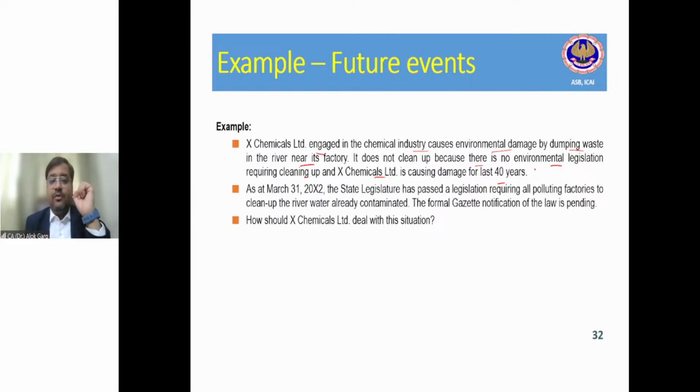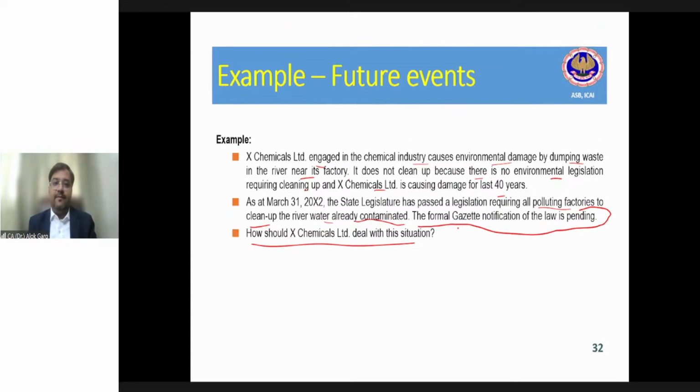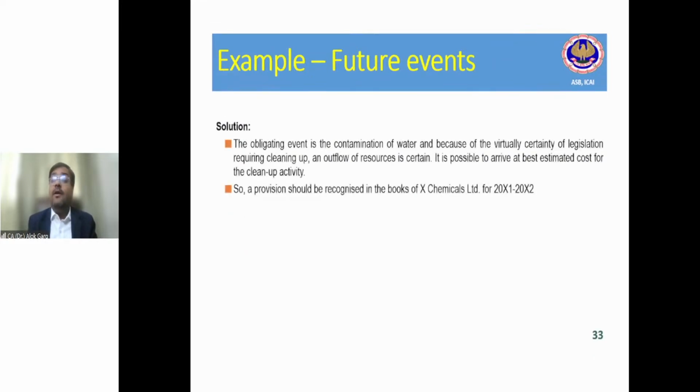As on 31st March 2002, the state legislature has passed a legislation requiring all polluting factories to clean up the river water already contaminated. The formal gazette notification of the law is pending. The only thing is the formal notification has not come, but the state legislature has already passed it. So how should X Chemical Limited deal with this situation? Tell me whether we need to create a provision or not. It is virtually certain to be enacted. We have to create a provision.